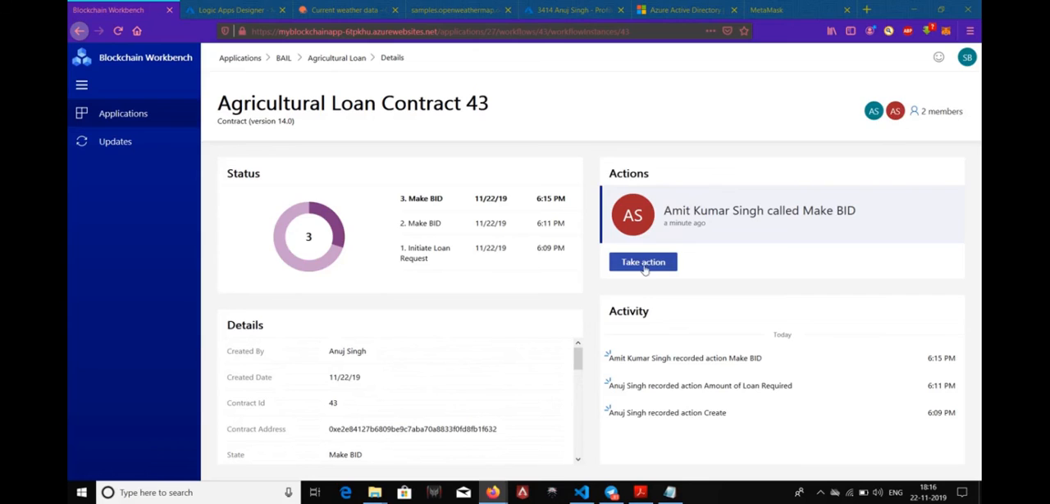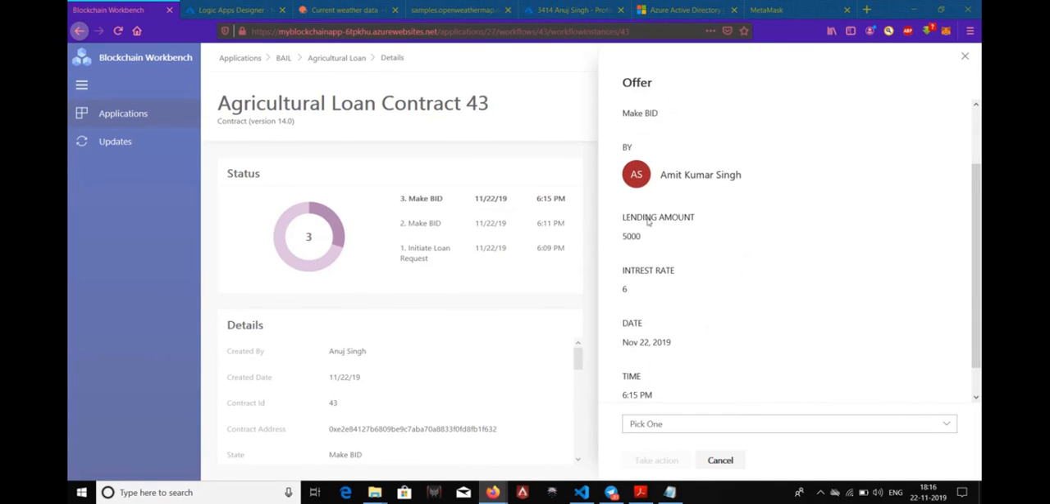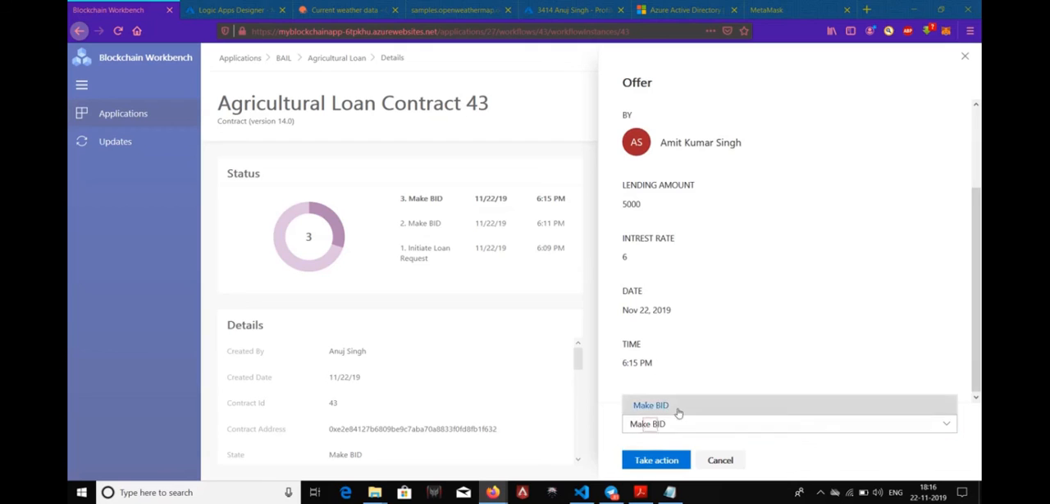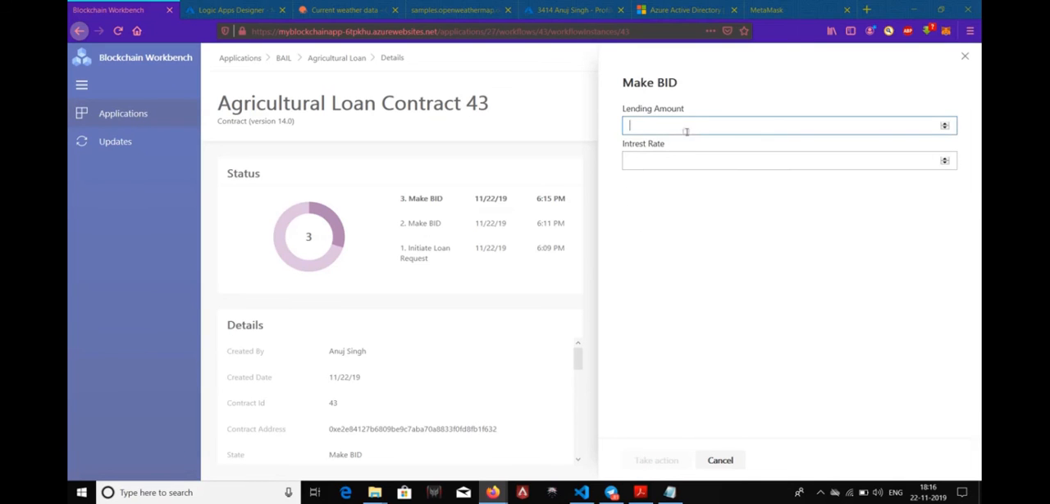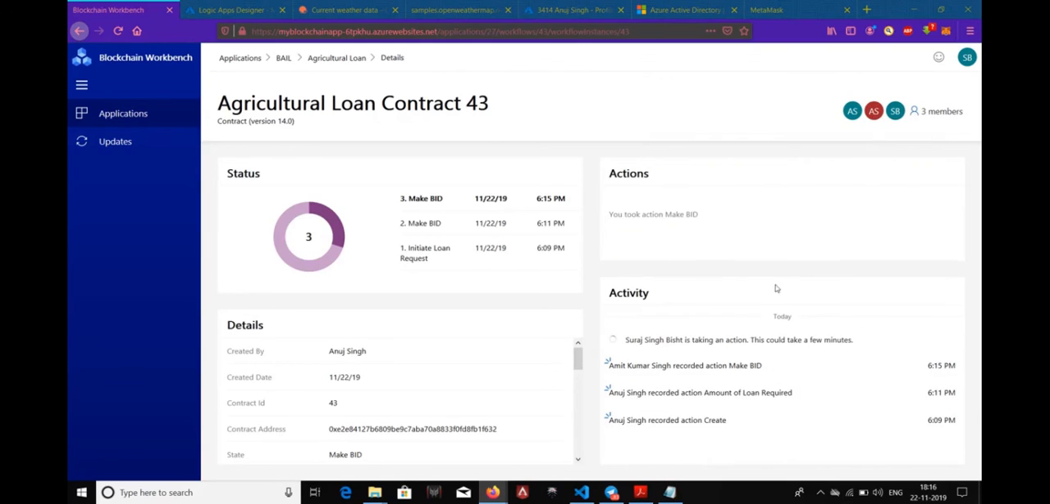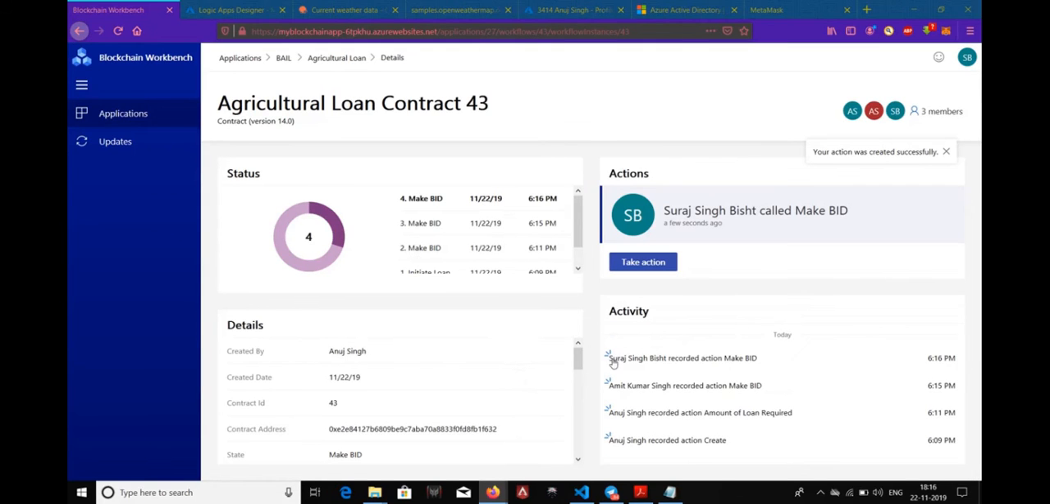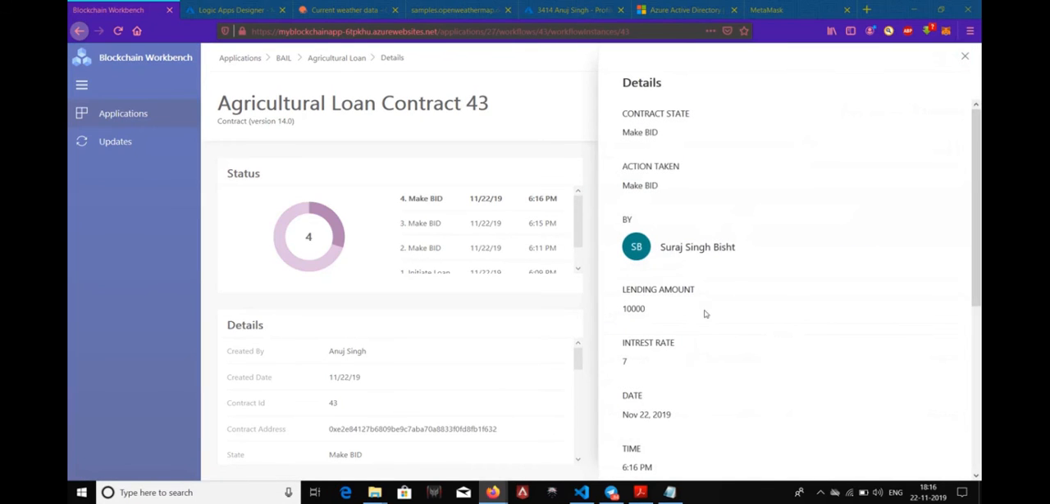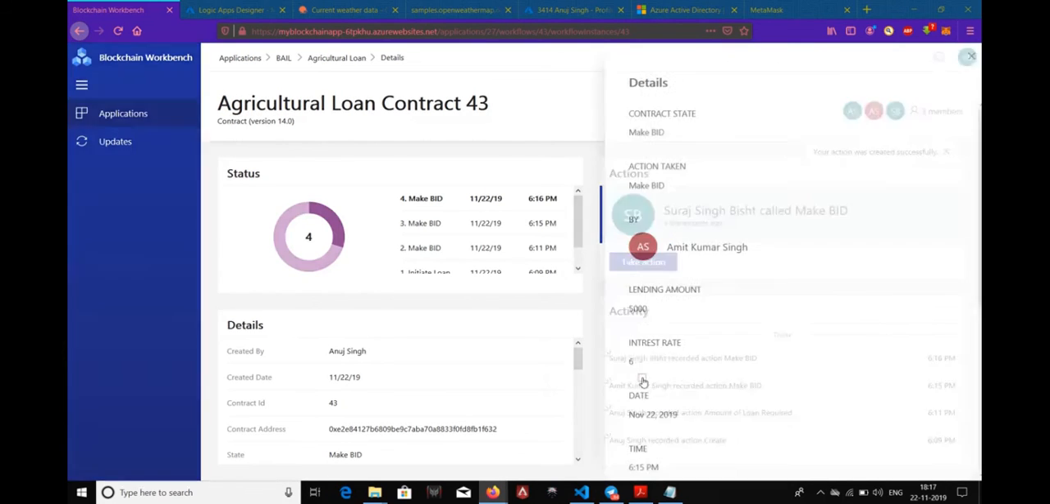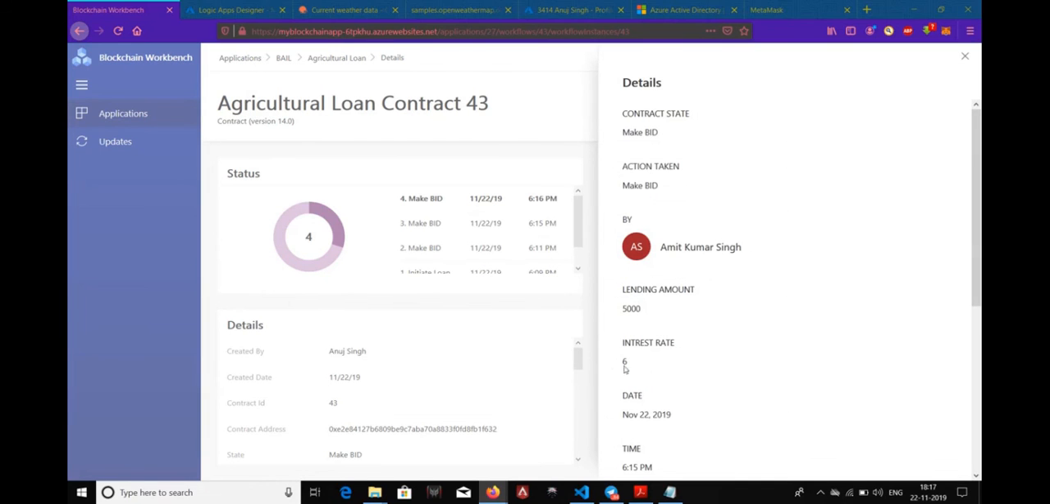Now as a second investor, I can go ahead and place another bid. I can make a bid for, let's say, 10,000, and my interest rate would be 7%, and I'll place my bid. As you can see, the previous bid was placed by Amit Kumar, and this is the transaction for that. And now I'm placing a bid from Suraj Singh Bisht, and this is my transaction. So I'm lending 10,000 at an interest rate of 7, and Amit Kumar lent 5,000 at an interest rate of 6.